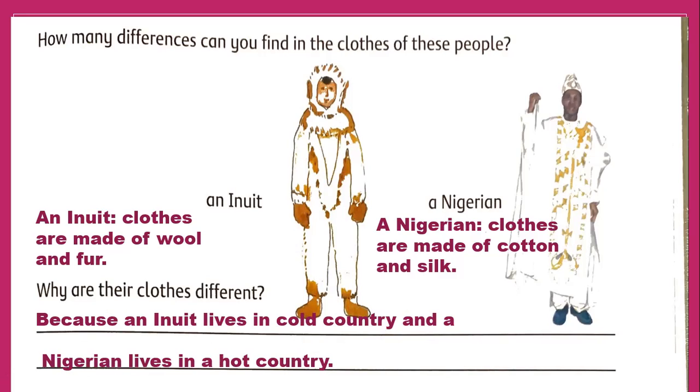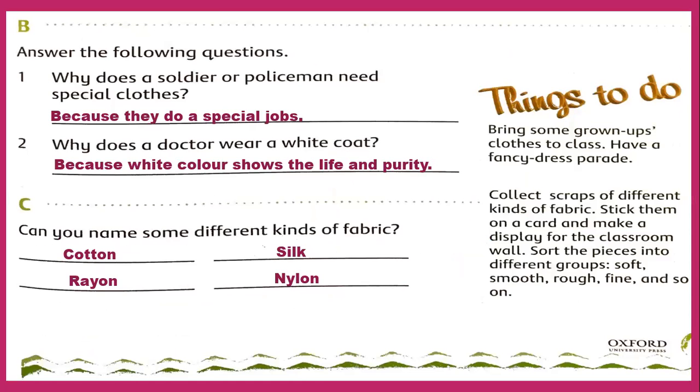That's why they have a difference in their clothes. Write this in your work page in the book. No need to write in your notebooks. If you want to write, then you can go for it, but complete the work page in your book. Then exercise B and C is here.